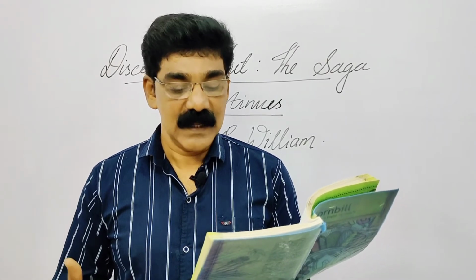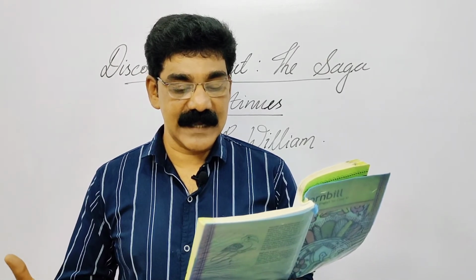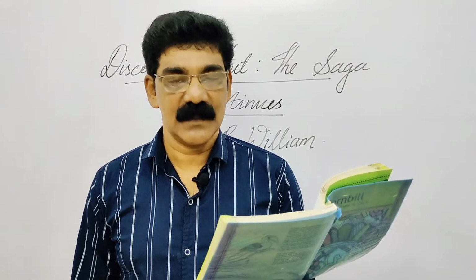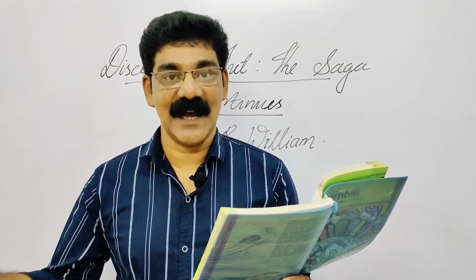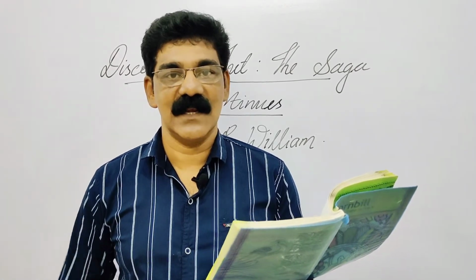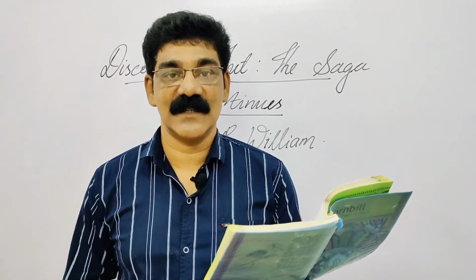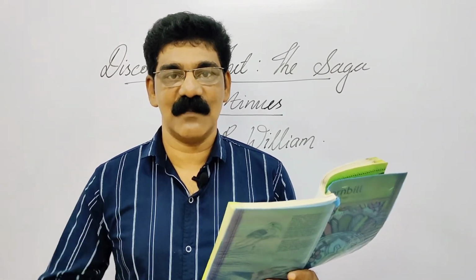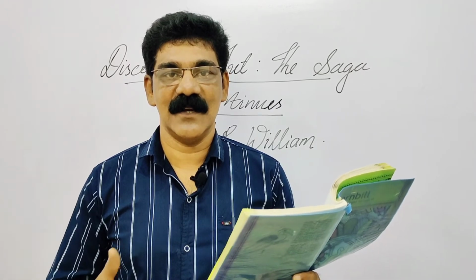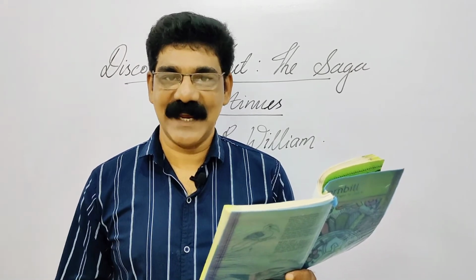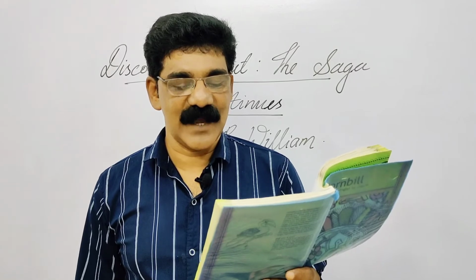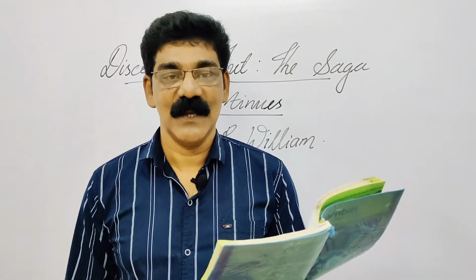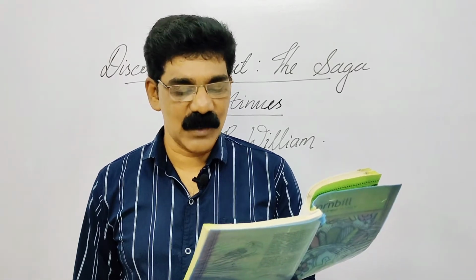So here also they buried him with things like board games. That means a chessboard, so he could play in another world. A bronze razor, a blade made of a razor, so that he can shave. Then linen undergarments, so that he need not wander naked. Then cases of food and wine, boxes of food and also drink. So all these things were kept along with the body of Tut.